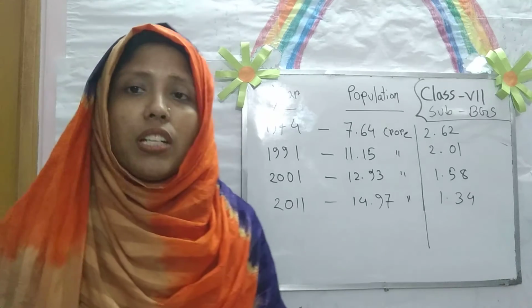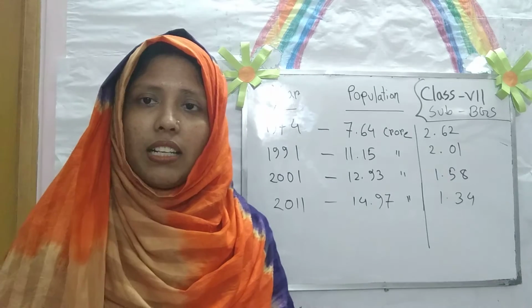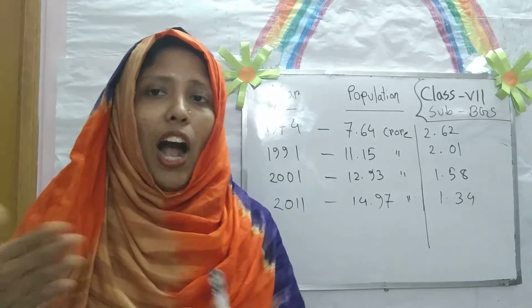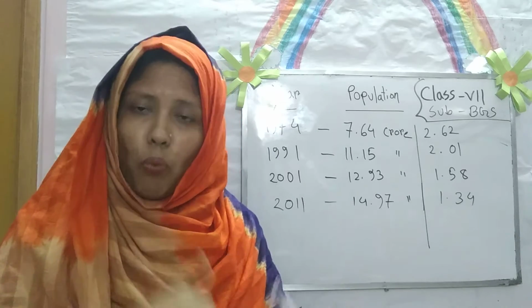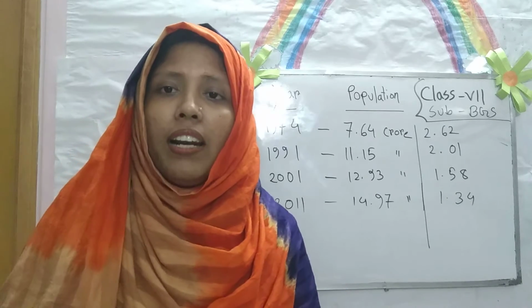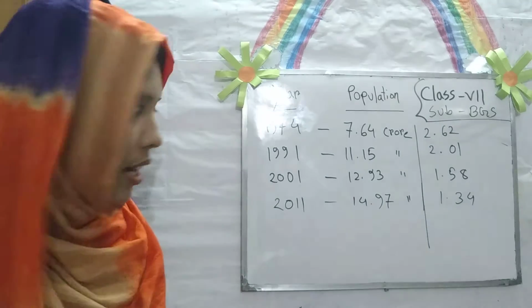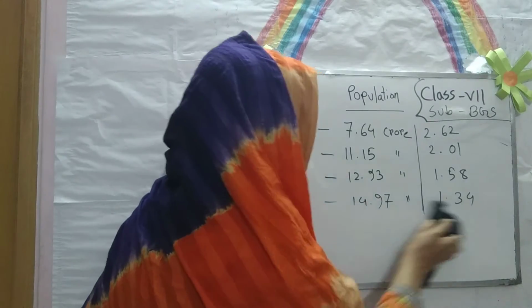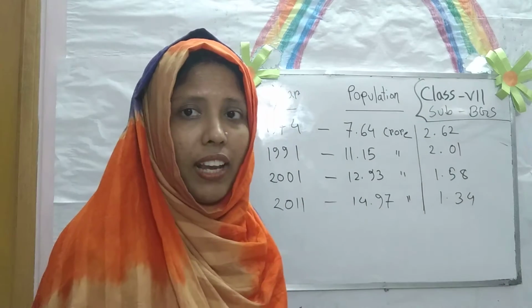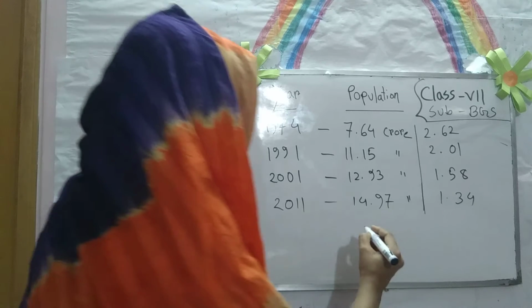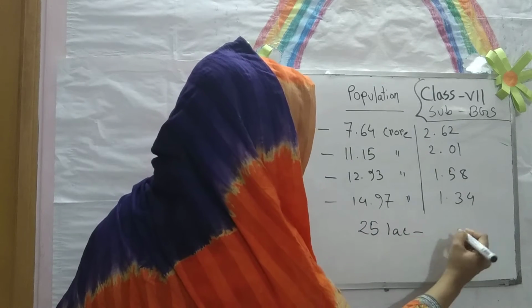What is the population growth? The population growth is that calculation of how many people are added in 1 year in a particular area. That means, what is the birth rate and the death rate in our country? If in our country every year 25 lakh people,